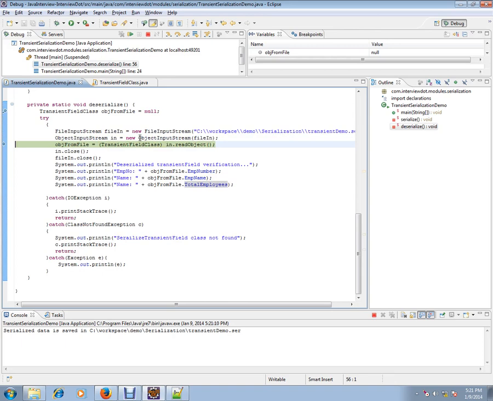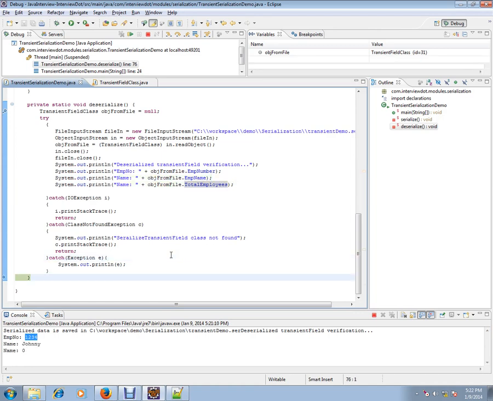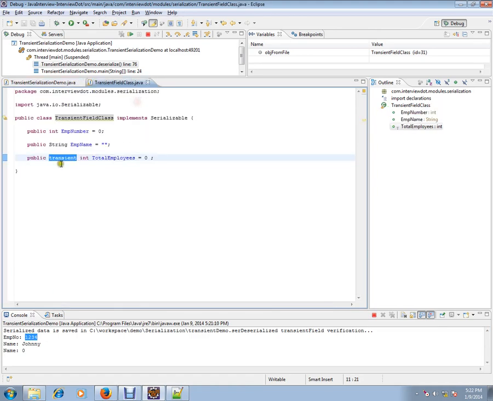Okay, read from the same file. Let's see what the value is. I'm expecting 0 for the total employees. So the employee number is coming properly as 1 2 3 4, and the employee name from the file is Johnny, and the total employees is 0 because we have marked this attribute as transient.